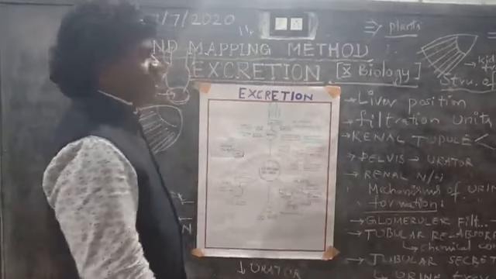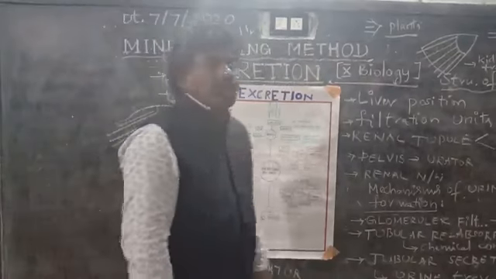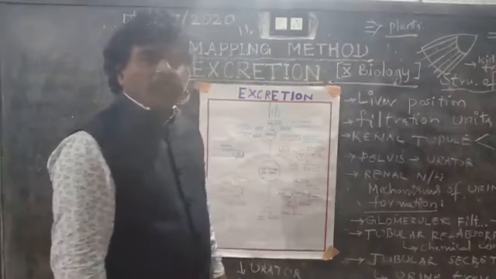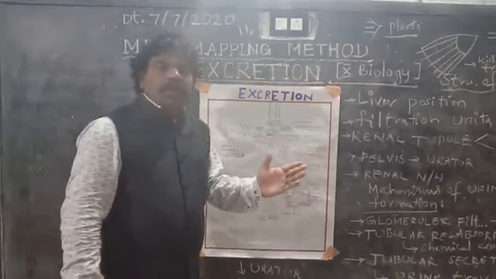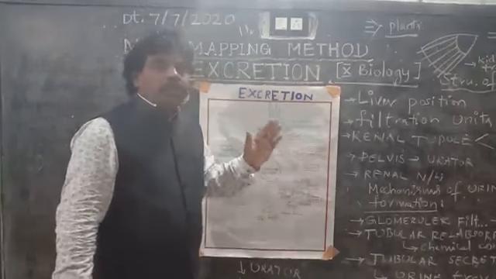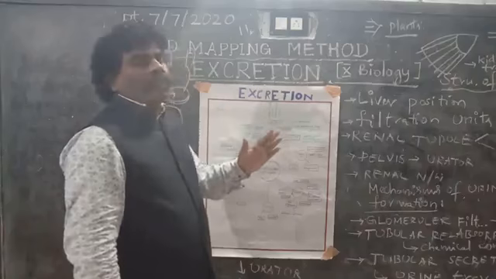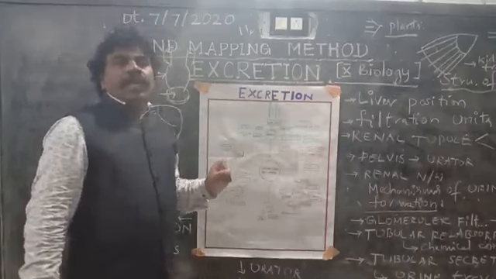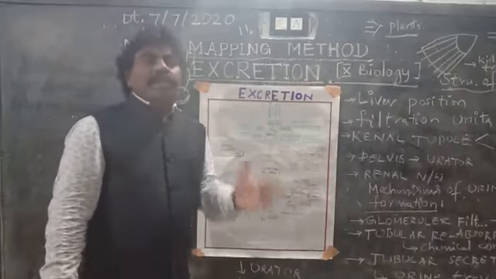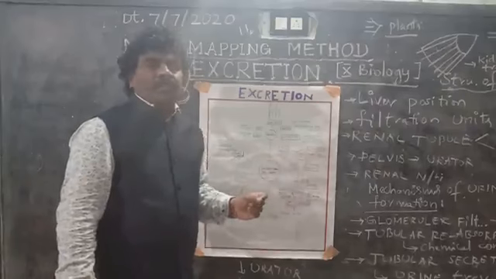Renal tubes are the PCT, proximal convoluted tubules, and the DCT, distal convoluted tubules. Tubes means tubules, both are the same. The PCT and DCT tubules will carry the filtered substances outward.